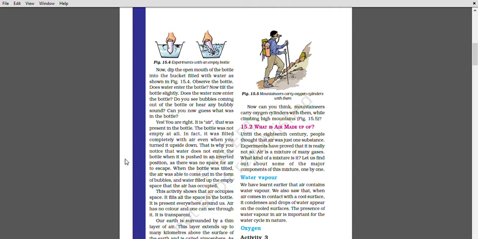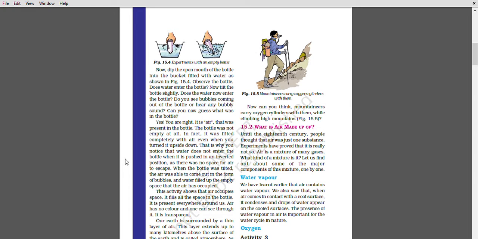The bottle was not empty at all. In fact, it was filled completely with air even when you turned it upside down. That's why you noticed that water does not enter the bottle when it is pushed in an inverted position, as there was no space for air to escape. When the bottle was tilted, the air was able to come out in the form of bubbles and water filled up the empty bottle. अब this activity shows the air occupies space.